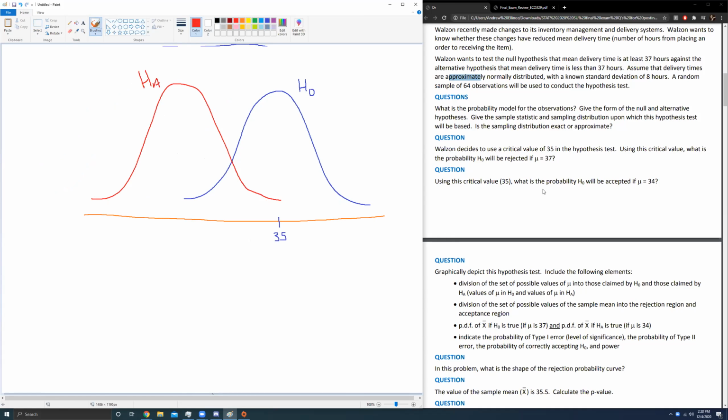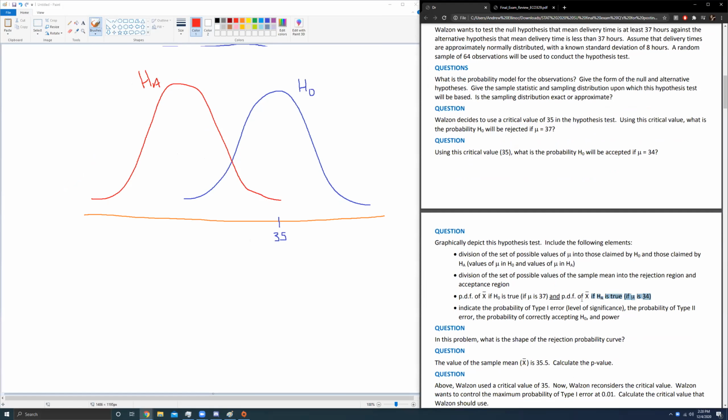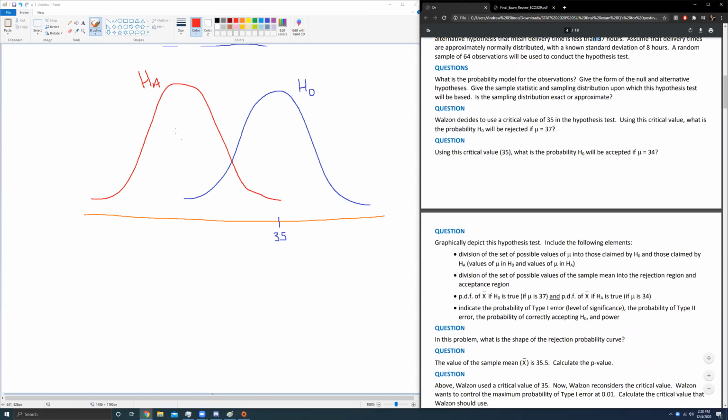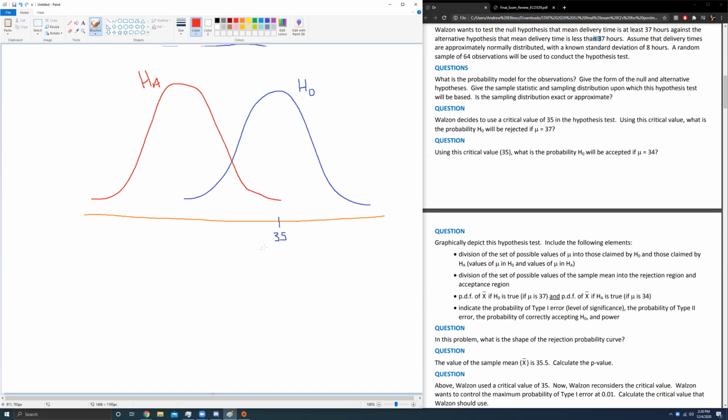I'm not sure which one they want us to use. Oh, actually, no, sorry. 35 is not the value they want us to use. I just assumed it was 35. Oh, right. Our null hypothesis was 37. All right, my mistake. 37 was the magic number. 35 was the critical value. That's what that was. Let's erase this. Okay. And we'll put alternate here. 34 goes here, and 37 goes here.